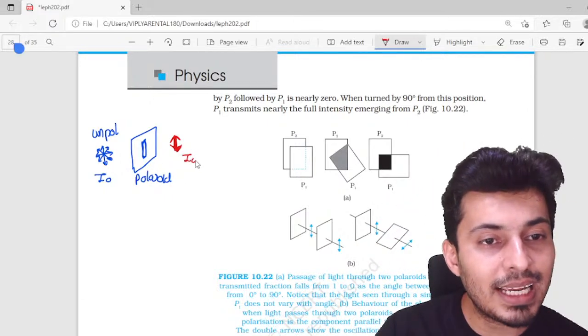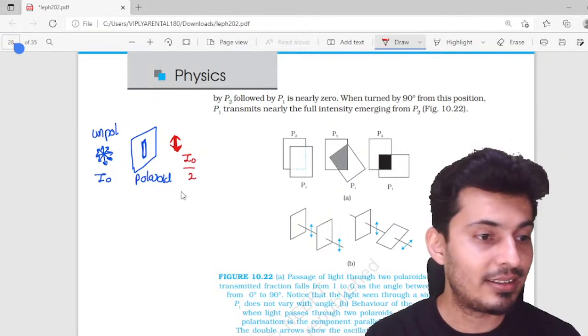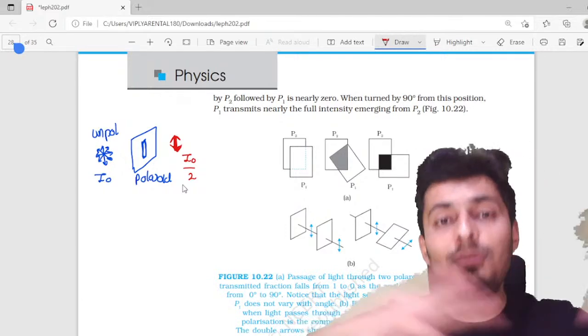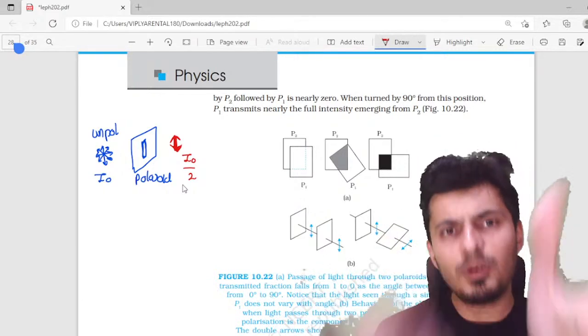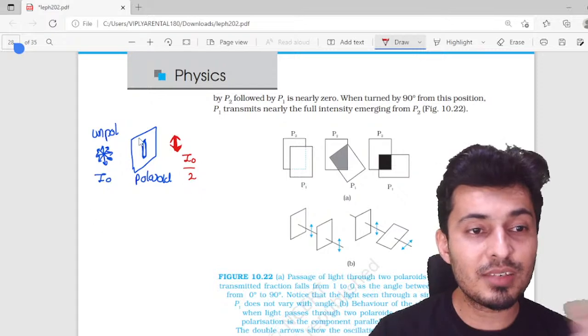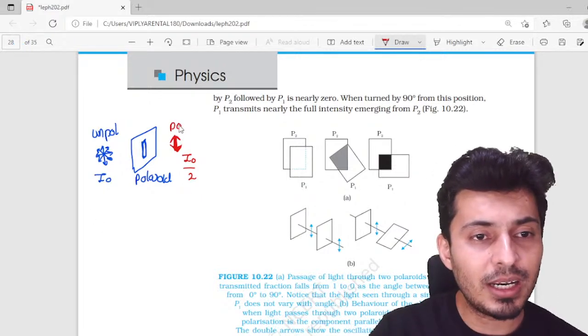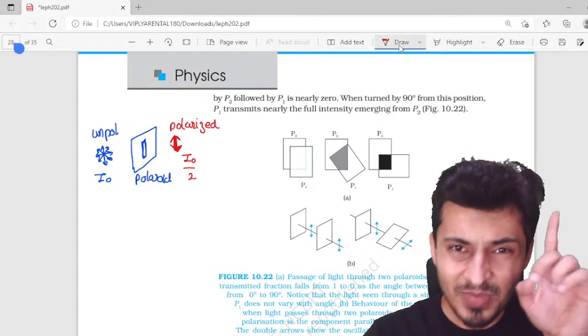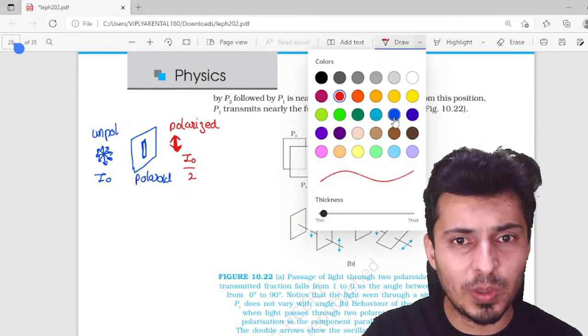This intensity will be exactly half of the initial intensity. Half of the light will get absorbed, only half of the light will go out. This is when unpolarized light comes out, it becomes polarized like this. Very, very important. And then you have the extended law over here.